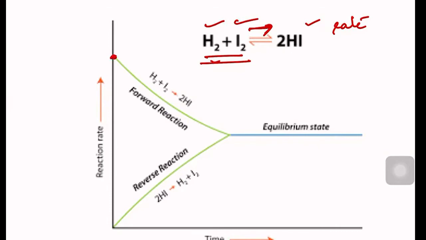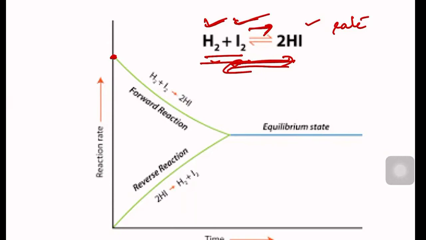Whenever we start a reversible reaction, the forward reaction will be very high because of the high concentration of the reactants and there is no product formed. But during the course of the reaction, what happens? More and more hydrogen iodide will be produced. That means the concentration of hydrogen and iodine becomes less. Now, because more and more hydrogen iodide is formed, more and more hydrogen iodide will be decomposed, so the backward reaction rate will increase. At the same time, because of the decrease in the reactants' concentration, the forward reaction rate will decrease.